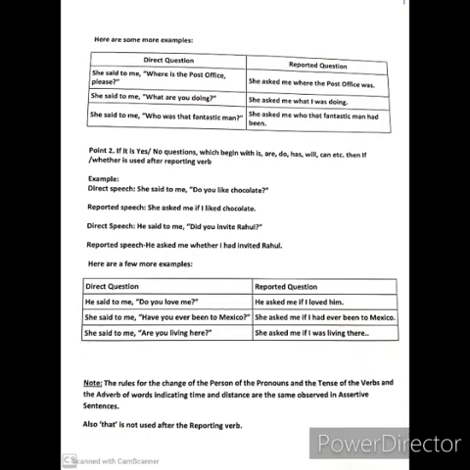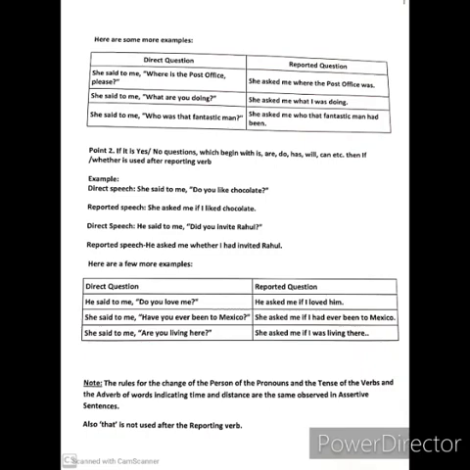Now, did you invite Rahul? This is written in past simple or simple past tense. So we know according to the tense rule, simple past becomes past perfect tense. So whether or if anything, I had invited Rahul. Some more examples. Do you love me? He asked me if I loved him. Have you ever been to Mexico? If I had ever been to, present perfect becomes past perfect tense. Had ever been to Mexico.